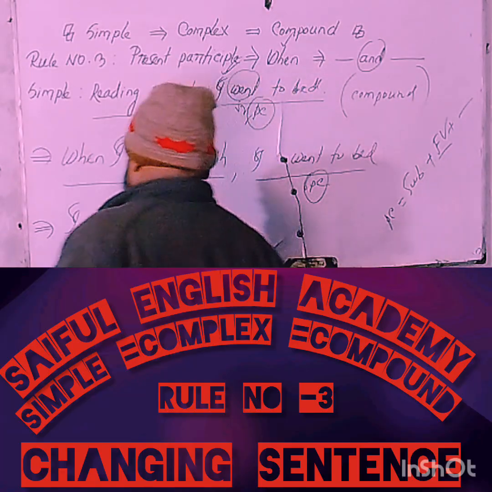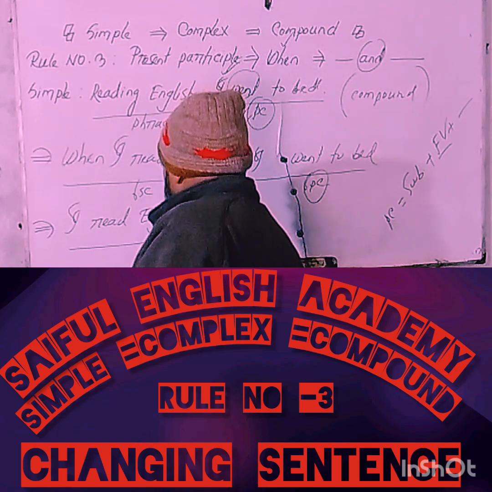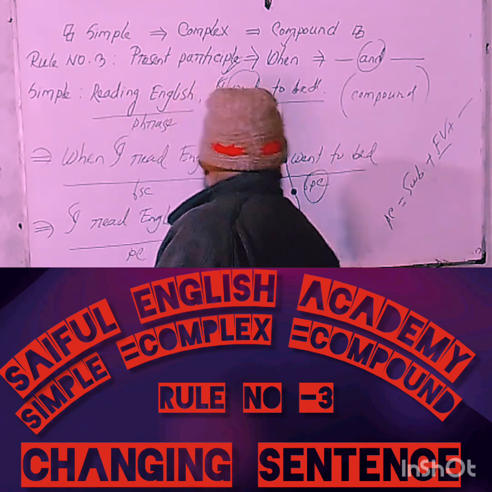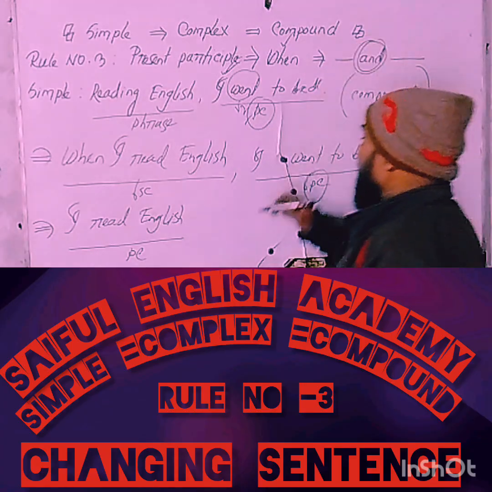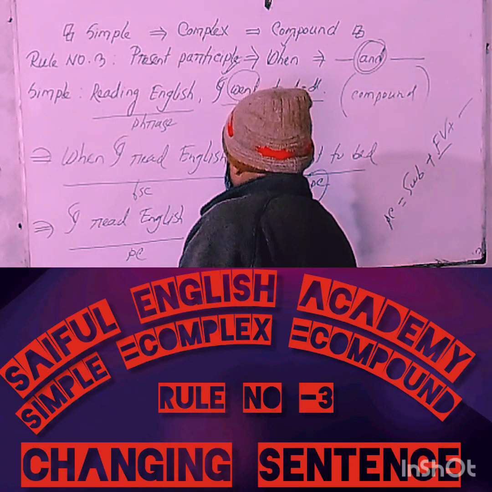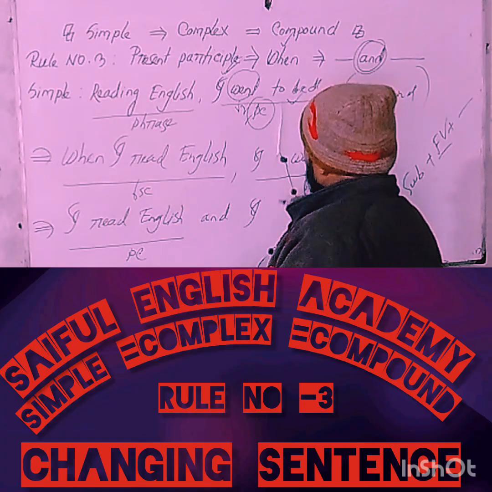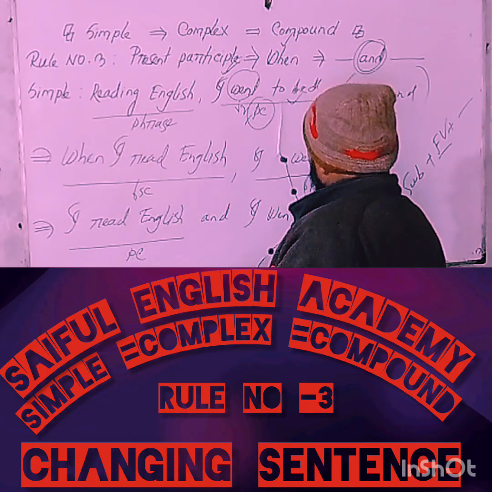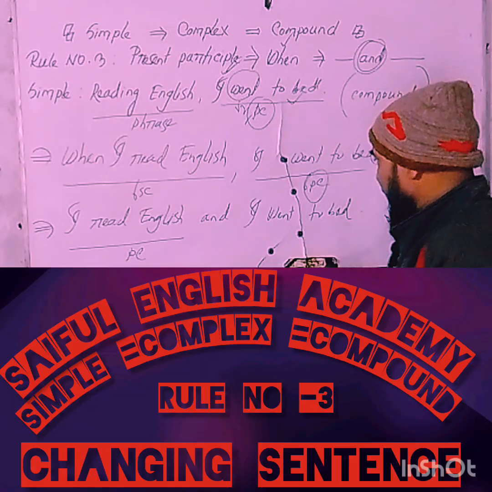Okay, at this moment, this phrase changes into, of course, a principal clause. Now, in the middle of the statement, use a coordinating conjunction and then a principal clause. You have to mind that there is no change of the principal clause. I want to go to bed. Okay.